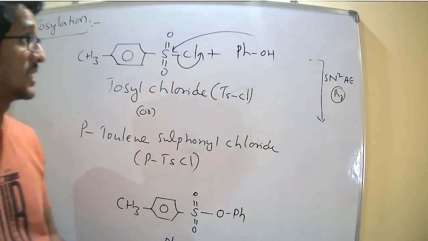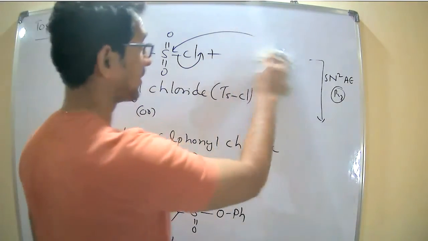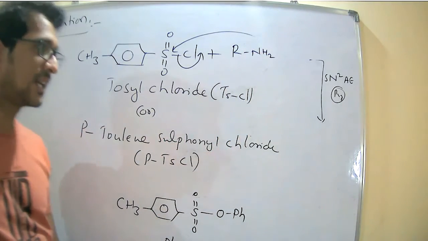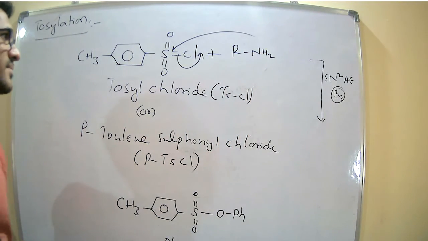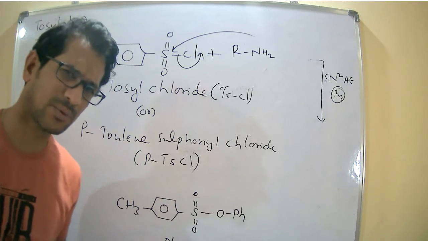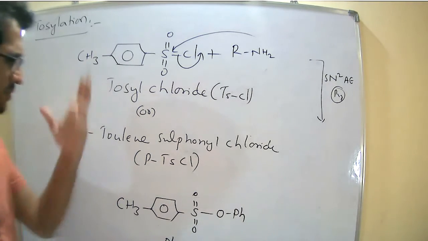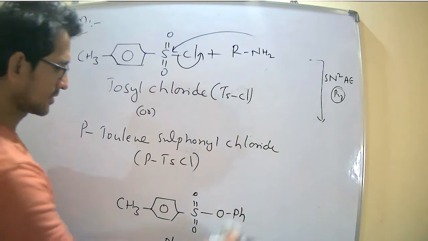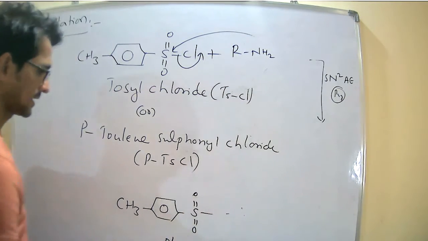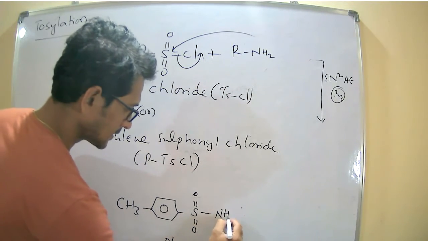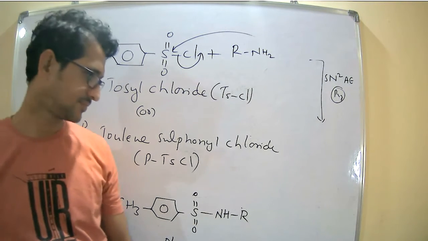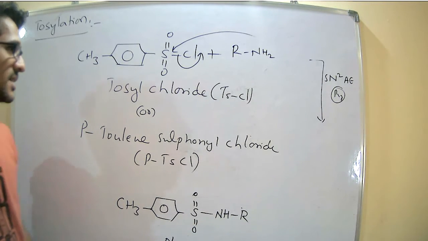The same reaction is possible with the amines also. What reactions are possible with the alcohols, those reactions are possible with the amines. If I am taking the amine, NHR, we get tosylates like that.